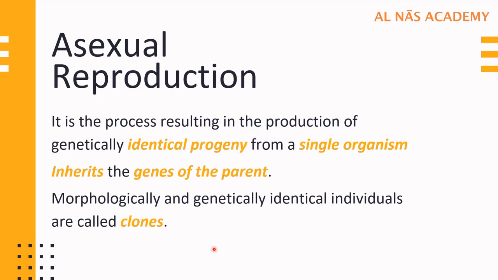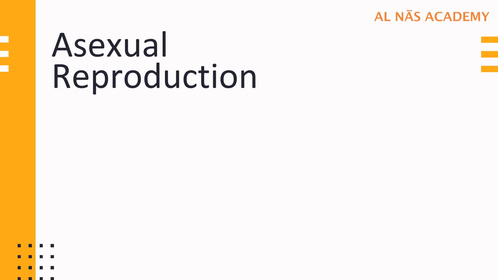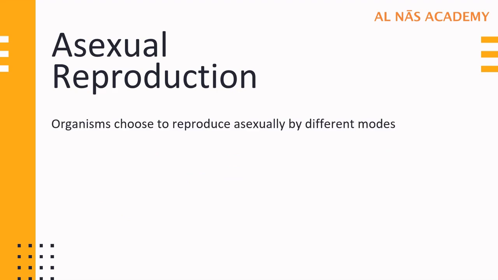So in asexual reproduction, there is production of genetically identical young ones from a single parent, and these young ones inherit all the genes of the parent. Any individuals which are morphologically and genetically identical, we call them clones. Organisms choose to reproduce asexually by different modes. Let us see what these modes are: fragmentation, budding, spore formation.